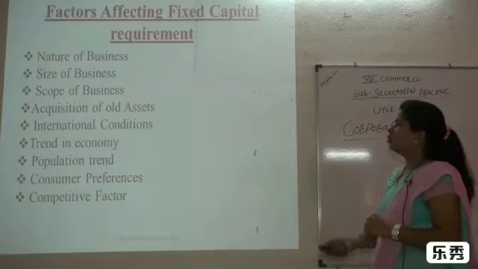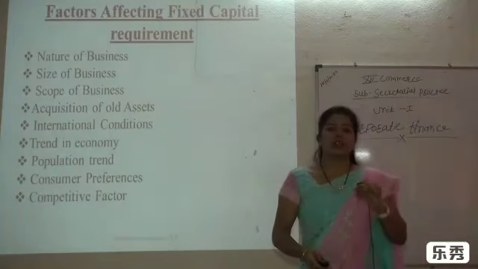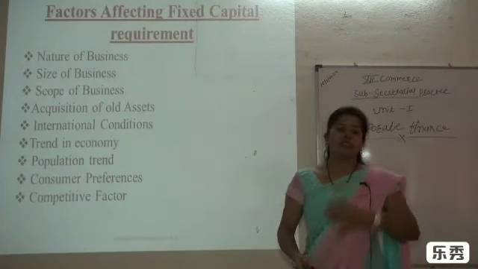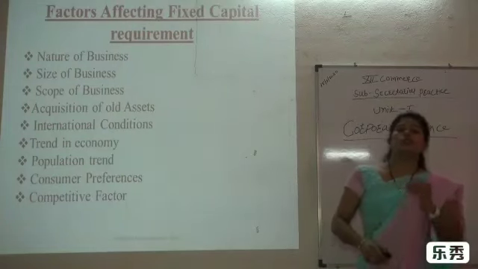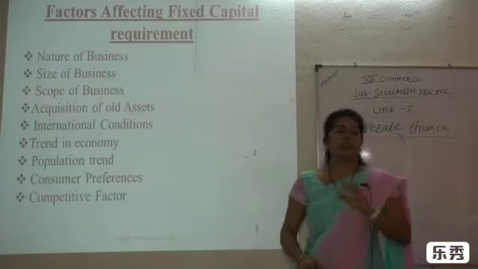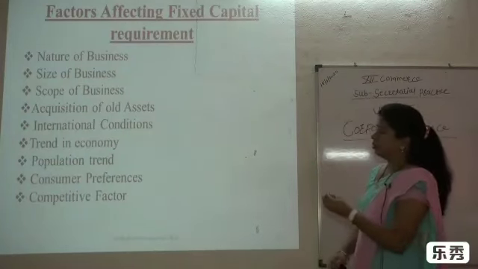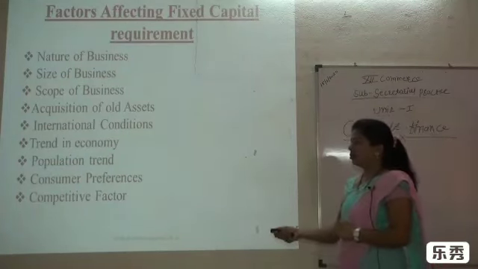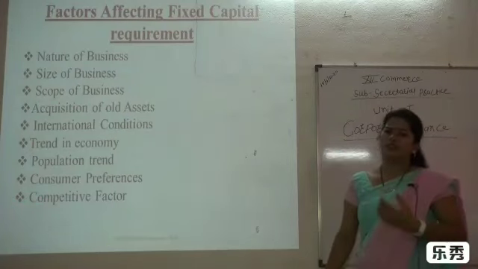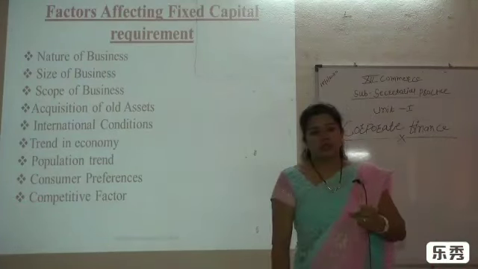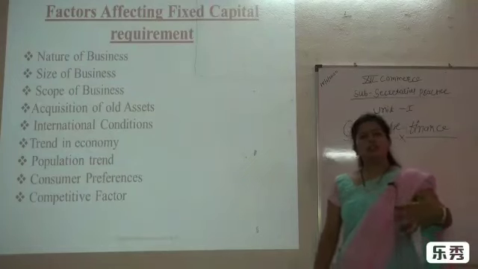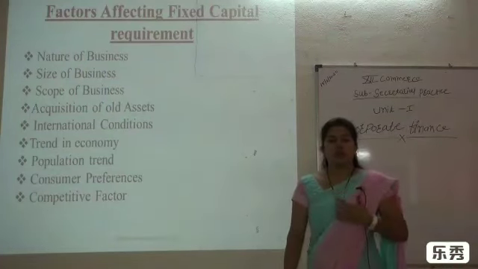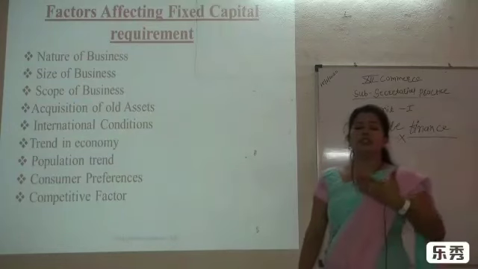Then next is consumer preferences. Today consumers want home delivery, and for home delivery we have to maintain a huge fixed capital. Without fixed capital it is not possible to maintain the business organization. And last is the competitive factor. As we know, every organization stands in a competitive period, as well as global competition. This is not a regional or local problem, these are very huge competitions. So to stand in this competition we need fixed capital.